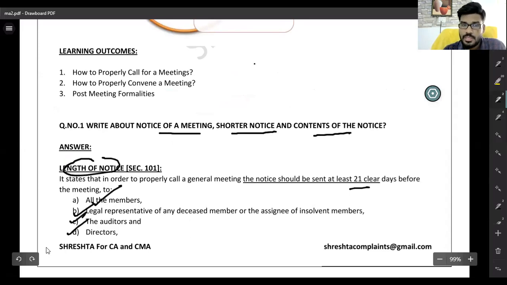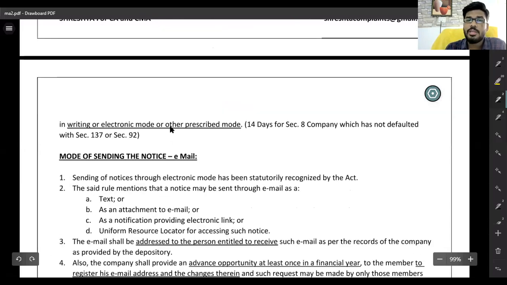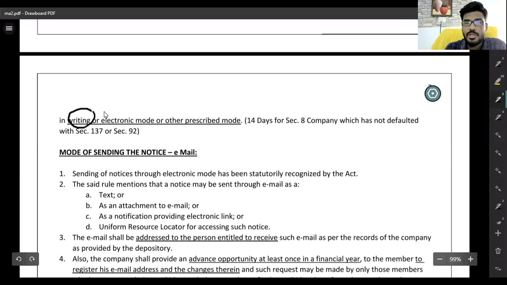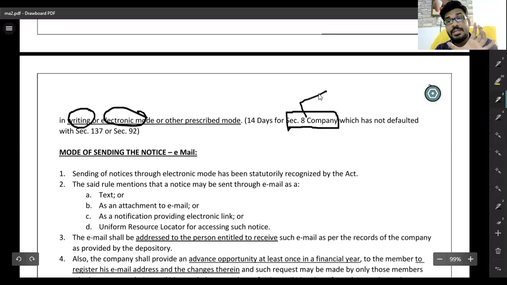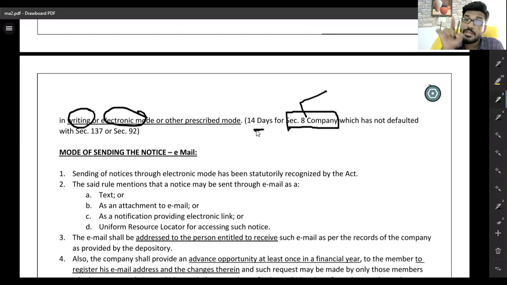You can send a notice in writing or electronic mode, in physical format or electronic form. Section 8 company has an exception. This concept we have studied under Section 8 company also. Generally 21 clear days, but for a Section 8 company, as an exception, 14 clear days is sufficient. This concept, types of companies, Section 8 companies, you already know about that. Mode of sending a notice.